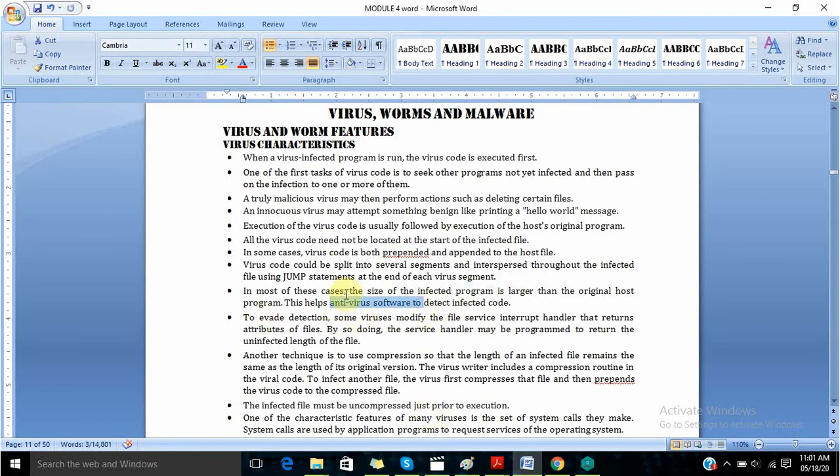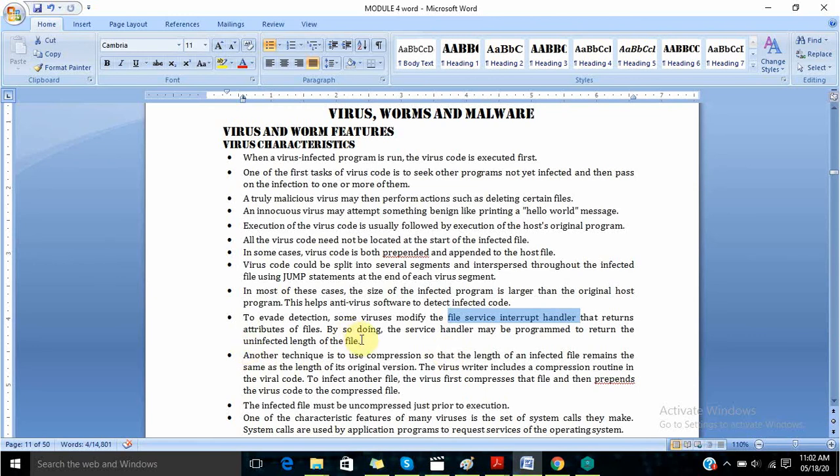So what does a virus do in counter to evade detection? Evading detection means making it unrecognizable to the antivirus software. Some viruses modify the file service interrupt handler that returns attributes of the files. By doing so, the service handler may be programmed to return the uninfected length of the file. So students, it will modify the file service interrupt handler, because of which it will return only the uninfected length.